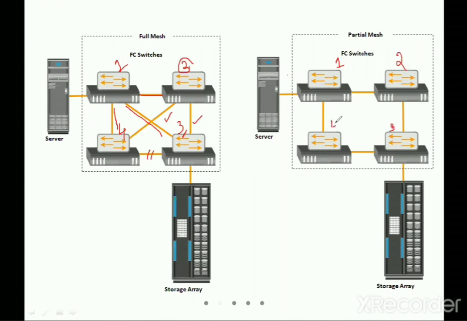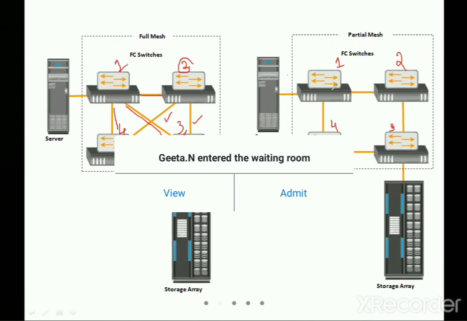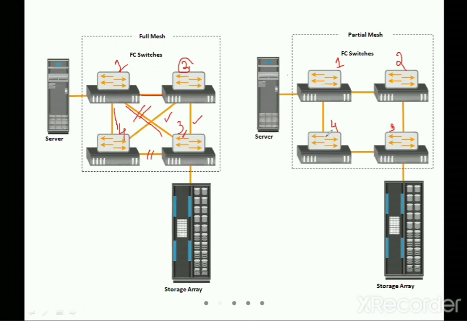Now let me check whether they are completely linked or partially linked, and in what way the cables are connected. One is connected to 2, one is not connected to 3, and it is connected to switch number 4. That means I do not have a link between switch 1 and 3, and I do not have a link between switch 2 and 4. So they are not completely connected, hence the name partial mesh.